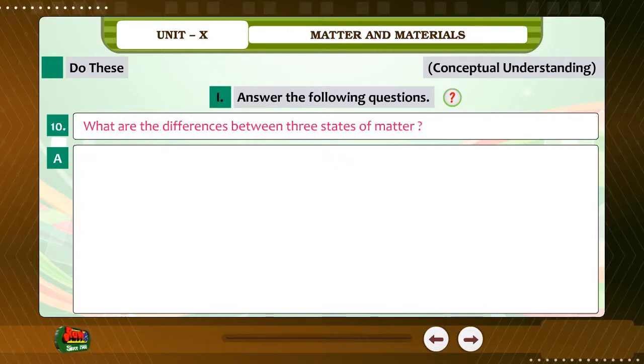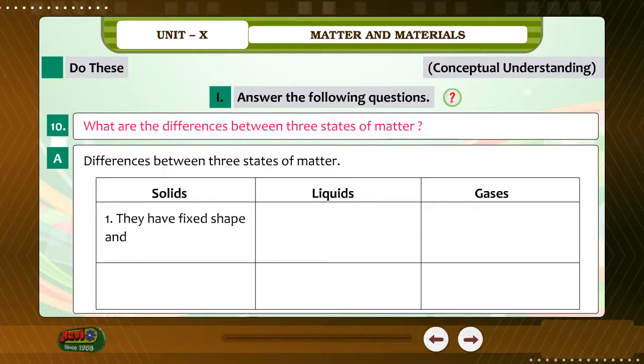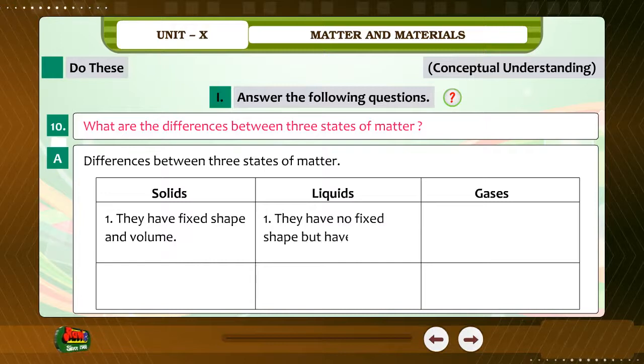10. What are the differences between three states of matter? Answer: differences between three states of matter: solids, liquids, gases. 1. They have fixed shape and volume. They have no fixed shape but have a fixed volume.